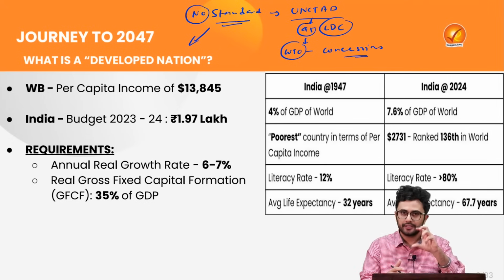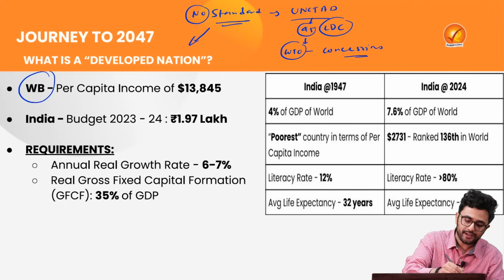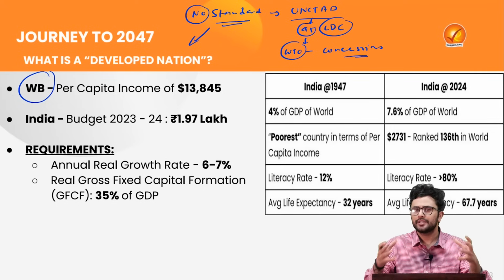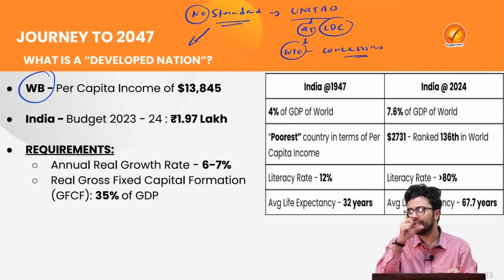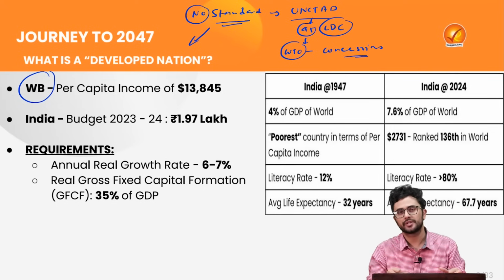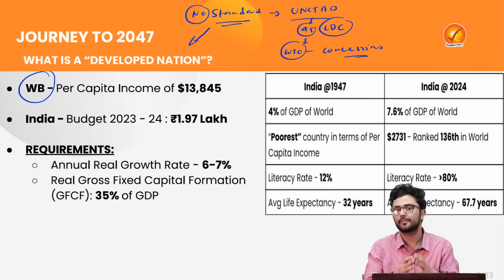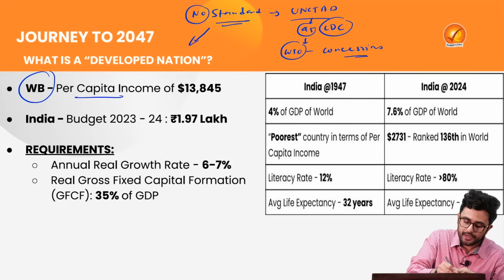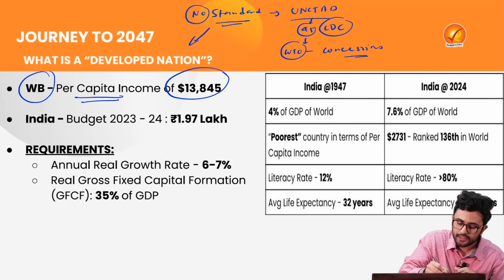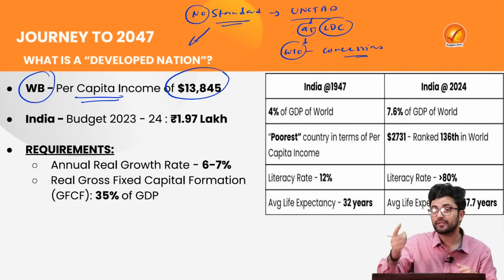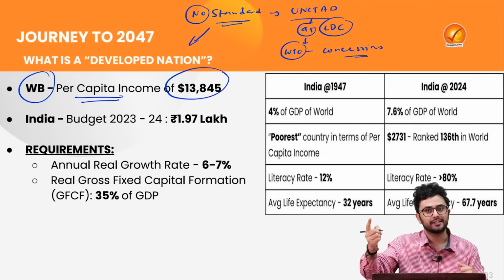So, if there is no standard definition which exists for developed nation, C. Rangarajan defines it in terms of the World Bank categorization of countries in 3 formats: the low income country, the middle income country, and the high income country. Here we are taking the high income country as a developed nation. So according to World Bank, what constitutes a high income country? If the per capita income of that country is $13,845 or more.